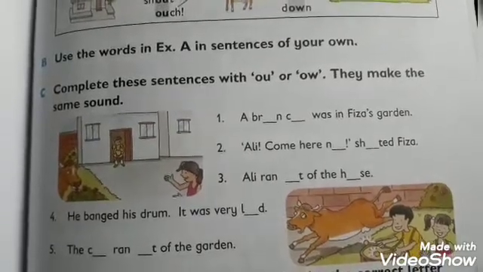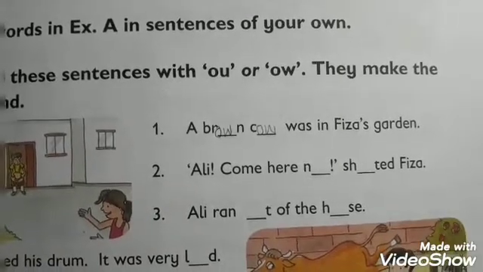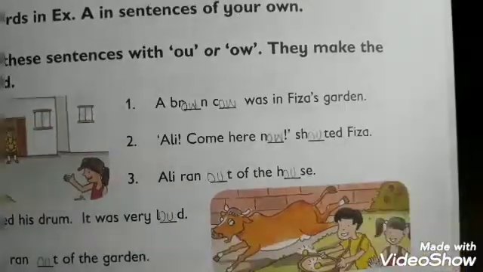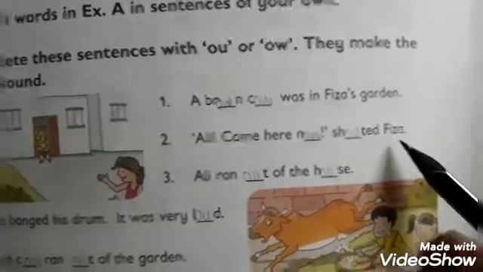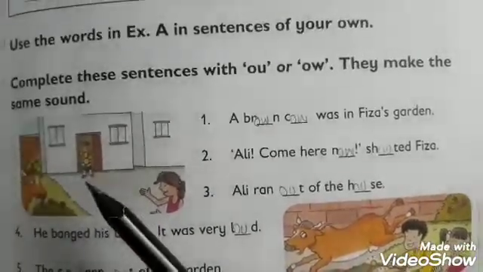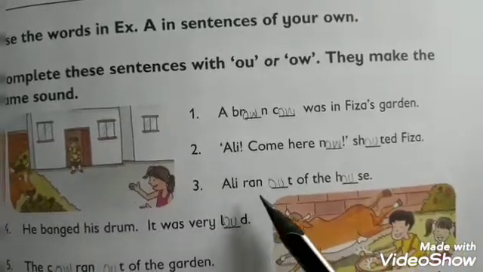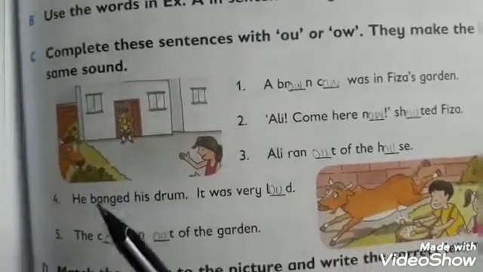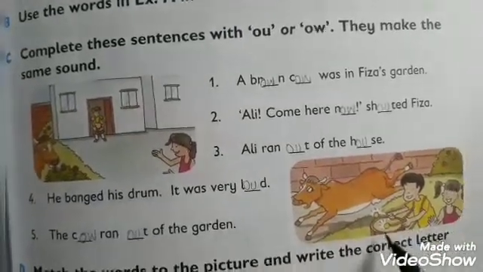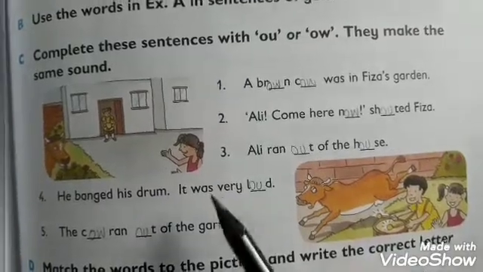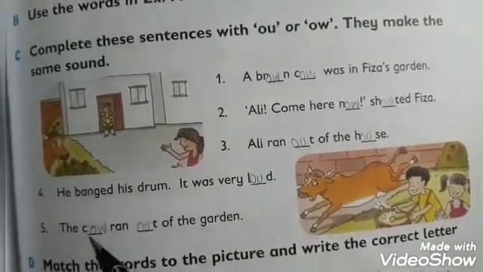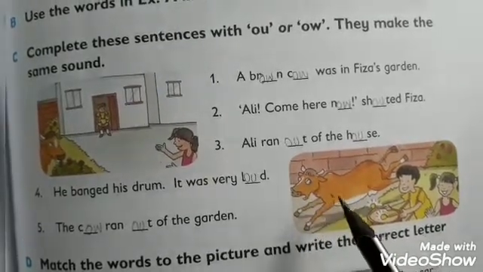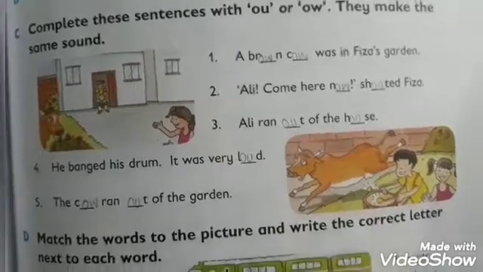So students, now tell me. A brown cow was in Fiza's garden. Ali came here. Now, shouted Fiza. Students, you can see in this picture Ali is coming. So number 3 is Ali ran out of the house. Then Ali ran out of the house. He banged his drum. Now you can see in this picture Ali banged his drum. It was very loud. The cow ran out of the garden. And now you can see in this picture the cow ran out of the garden.